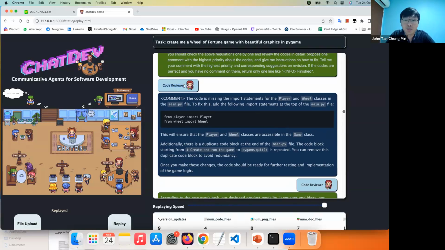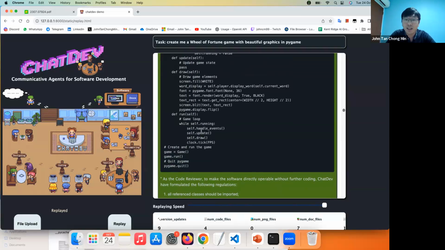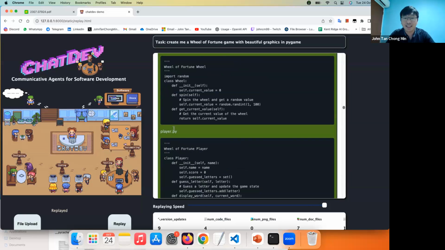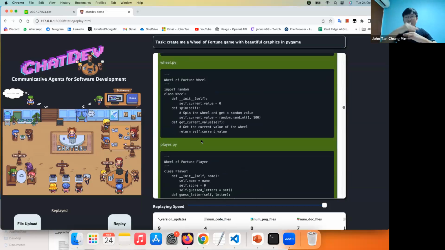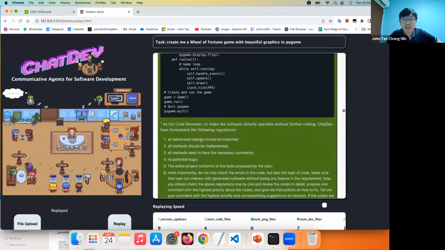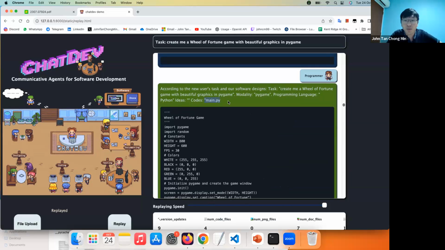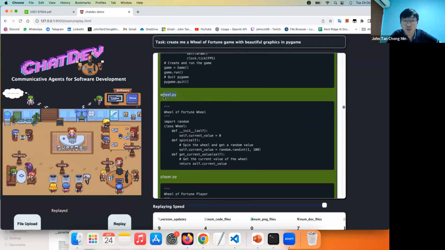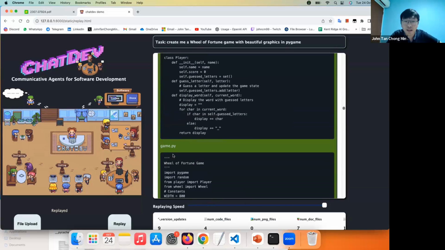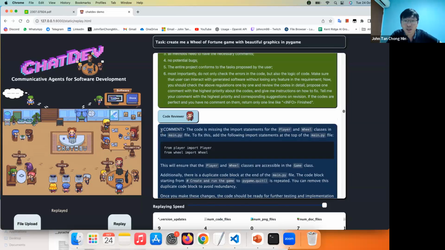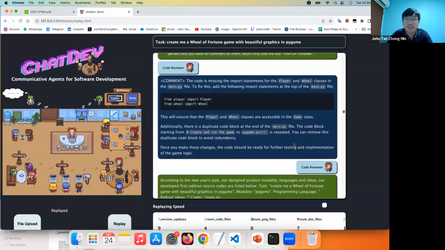So yes, I want to show you this part. This is the code reviewer part. The code reviewer would take in the code in the form of a prompt, or rather, this is the context that is given. This whole thing, all the different files, will be given as the prompts. I don't know if you can see this. This is the main.py. Then we have the wheel, the player, the game, and after that the code reviewer will base on this text and say what needs to be fixed.